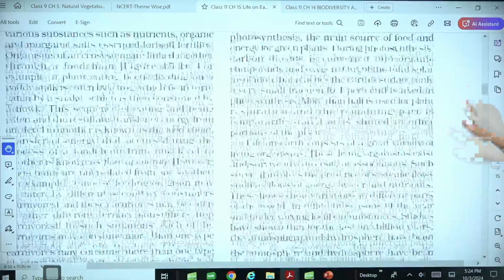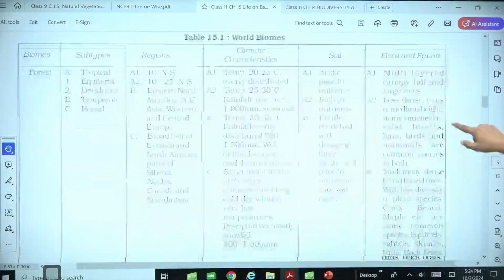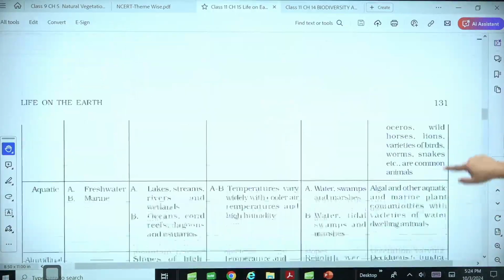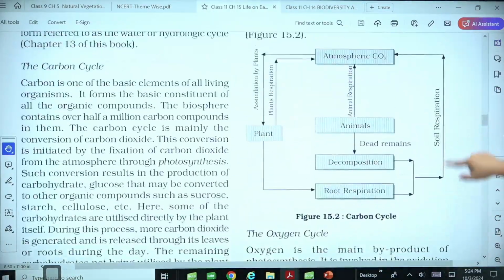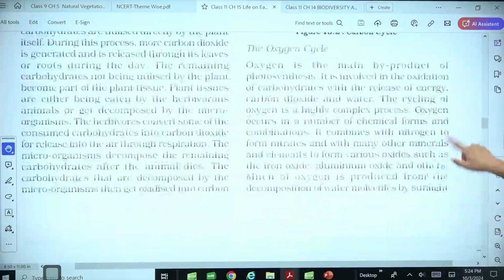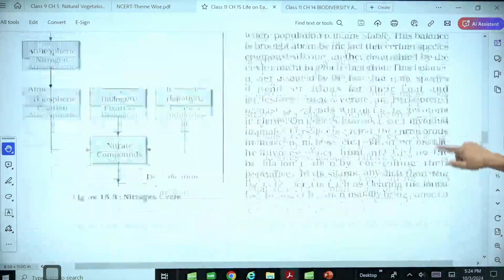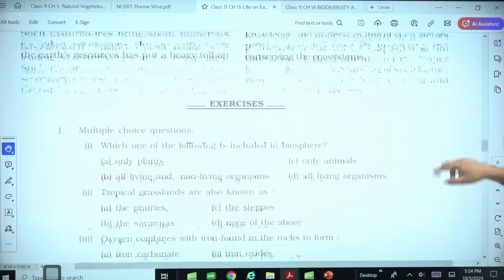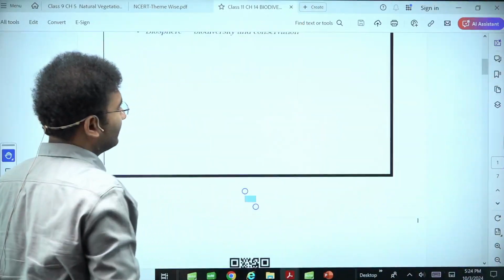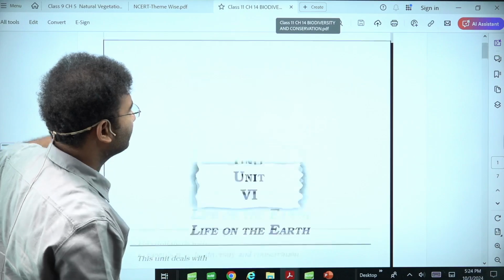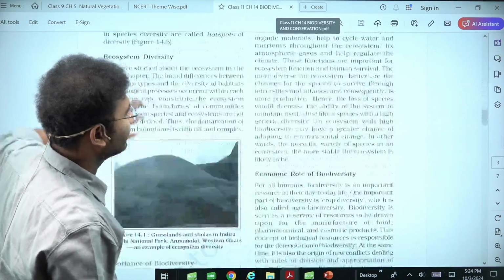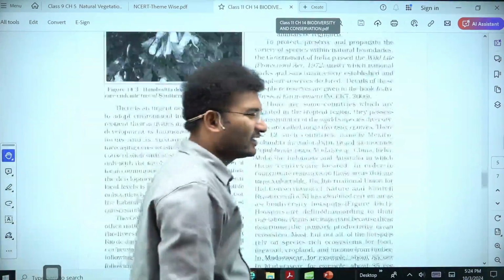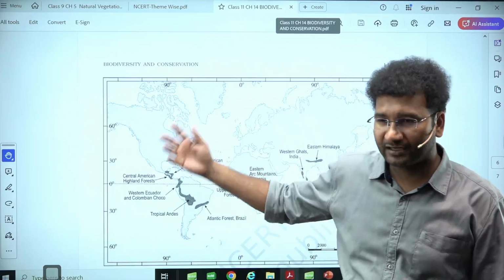Now come to the next important aspect. In this particular aspect, you need to know about the ecological interactions that we have already done, and this is a very basic content. I want you to go towards the different kinds of vegetation and the species that are present in India. These biogeochemical cycles are very easy here. Just give a quick reading.